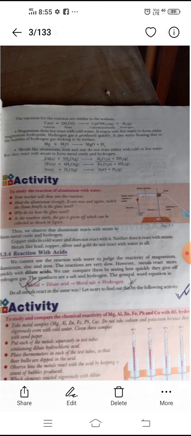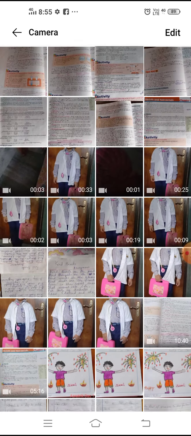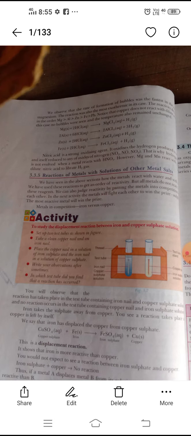Write all the properties of metals with an example. Clear? So students, learn all these features and properties clearly.